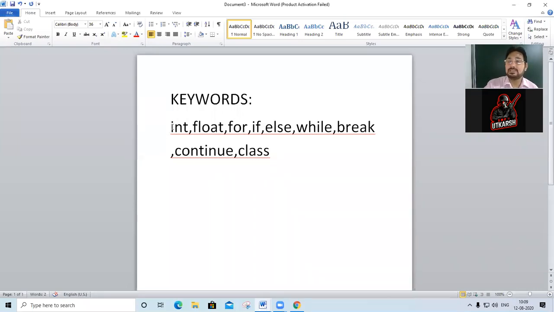As you will learn the language from 11 to 12, most of the keywords you will learn by heart only. What is the meaning of these words, I will explain you later. Now these are the different keywords, and see, mostly all the keywords start with small letters and have only small letters: int, float, for, if, else, while, break, continue, class, etc.